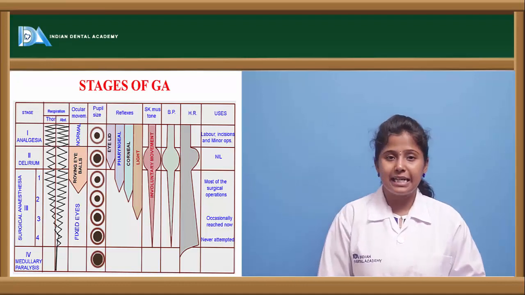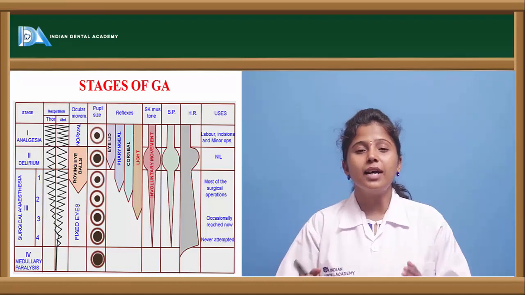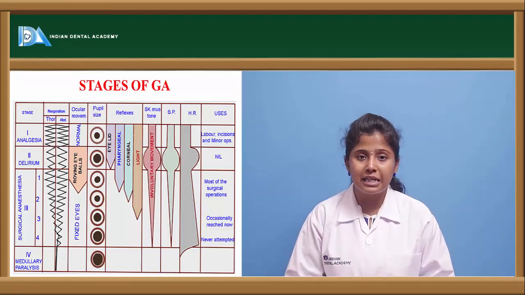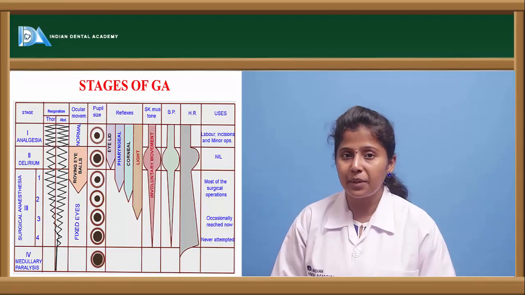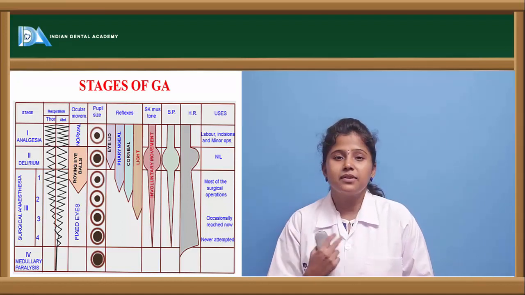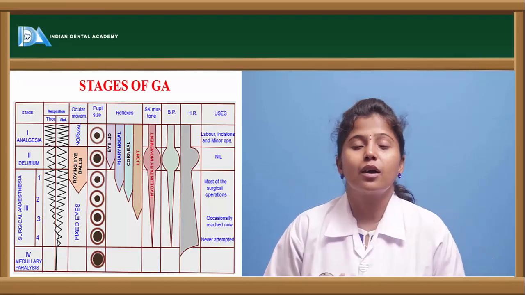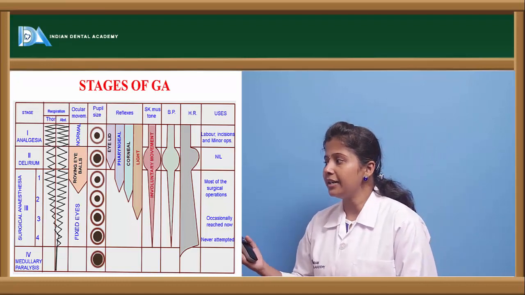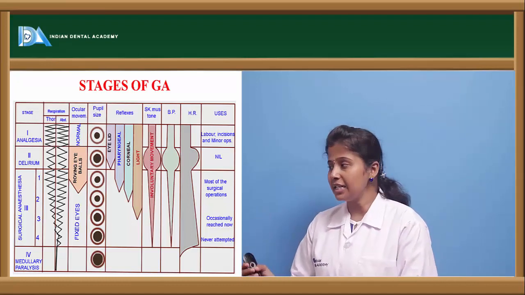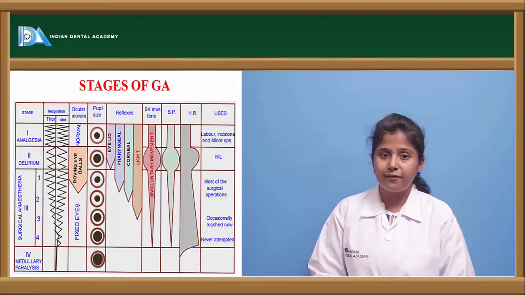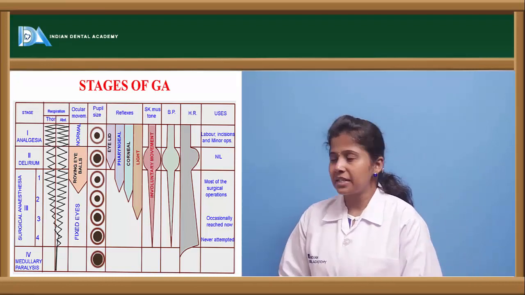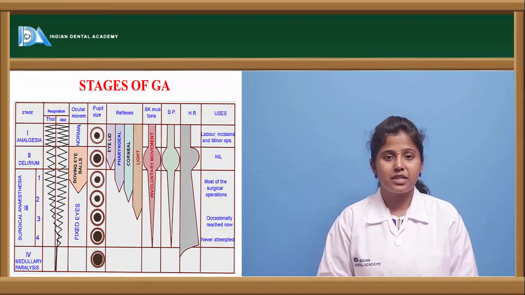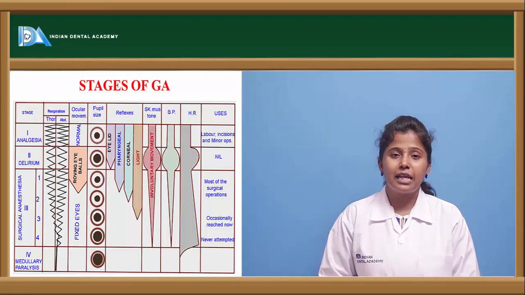The second stage is delirium. So this is a stage where the breathing in the thoracic as well as abdominal region, or the respiratory movements, are decreased a little when compared to analgesic stage, and here the person will have roving eyeballs. So the eyeballs will be rotating, and here the pupil size is also increased, and the eyelid reflexes are present but they are decreased, and pharyngeal, corneal and light reflexes are normal, but the muscle tone, blood pressure as well as heart rate will be increased in the delirium stage, and this stage is not that significantly useful.